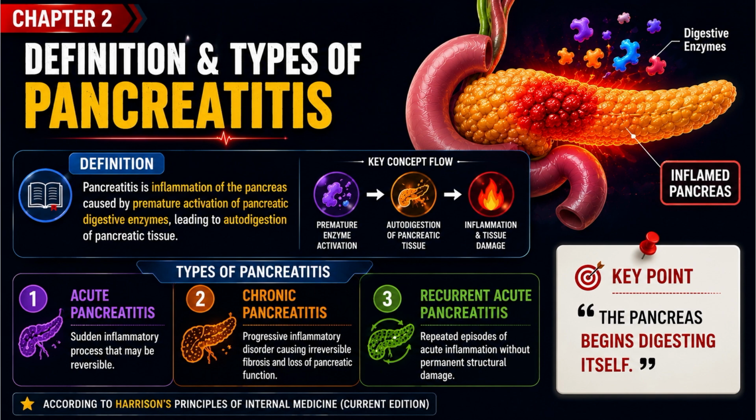Now, pancreatitis is of three types. Acute pancreatitis, which is a sudden inflammatory process that may be reversible. Second, chronic pancreatitis, a progressive inflammatory disorder causing irreversible fibrosis and loss of pancreatic function. And third is recurrent acute pancreatitis, repeated attacks of acute pancreatitis without permanent or structural damage.